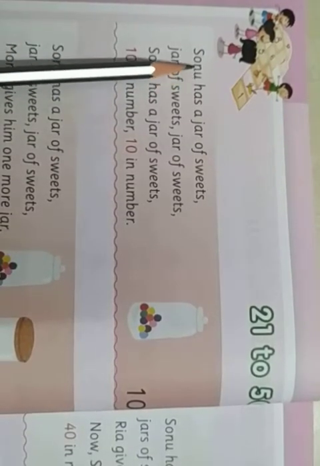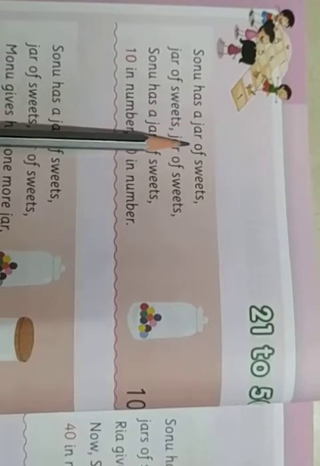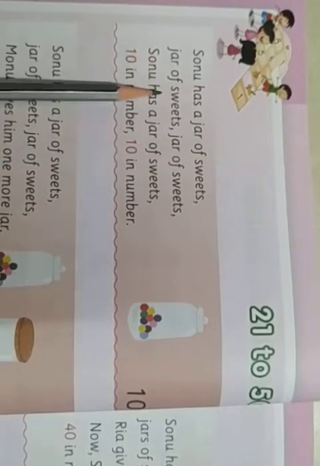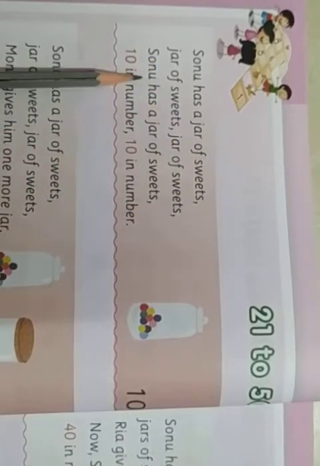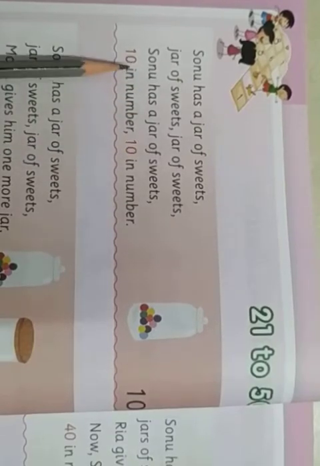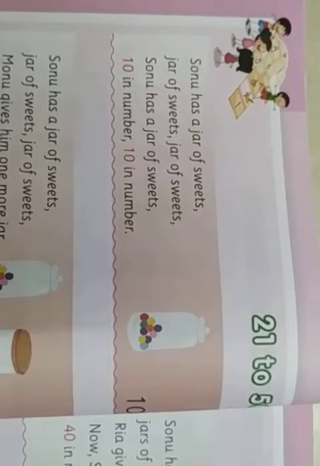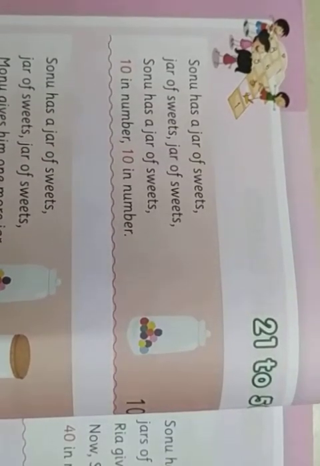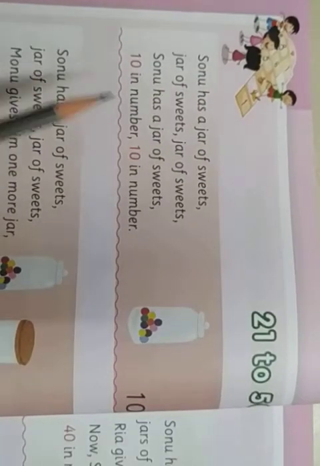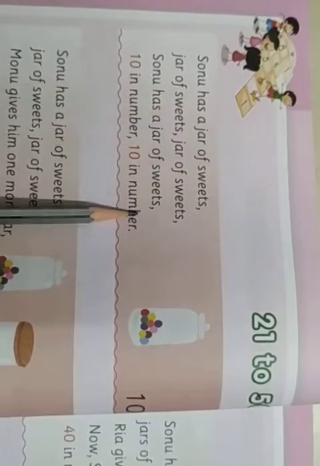Okay. So here, Sonu has a jar of sweets. 10 in number. So this is all about the number 10. This rhyme is like counting up to the number 10.